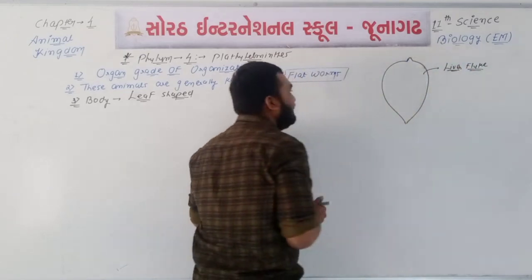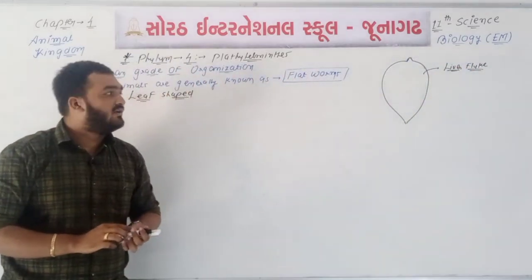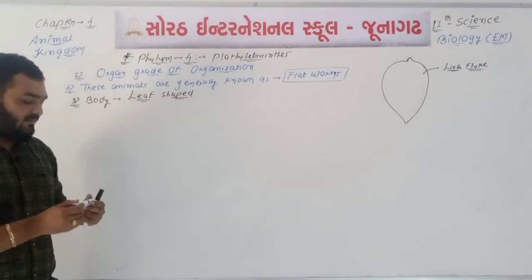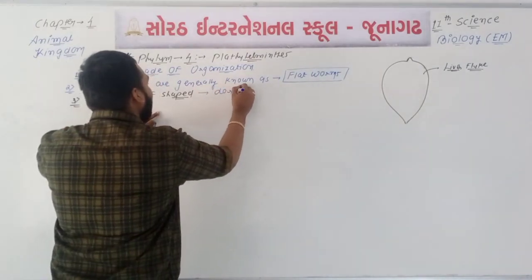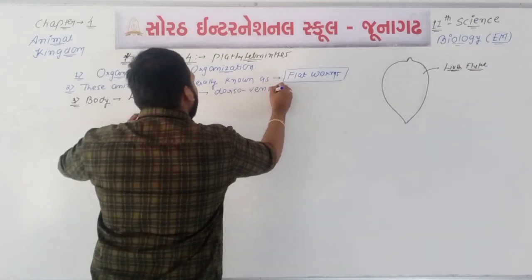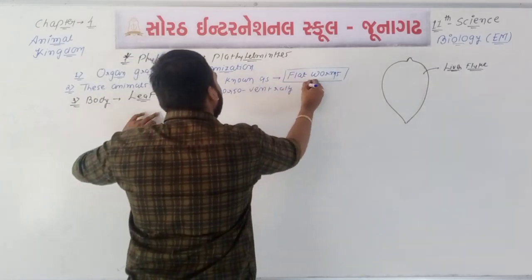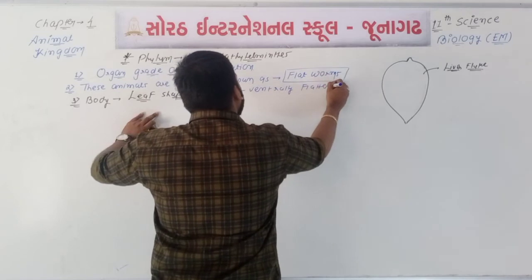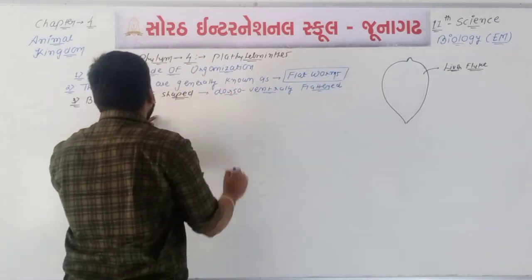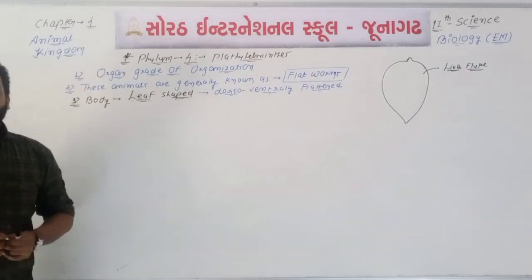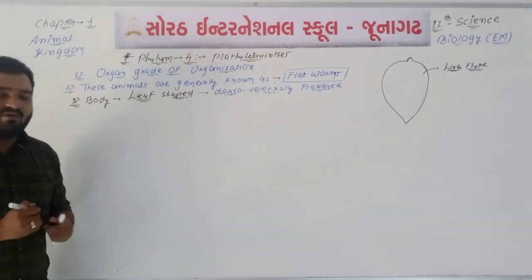It is the liver fluke. So you can say that the body is leaf shaped, which means the body is dorso-ventrally flattened. That's why we can say that the body is leaf shaped. So presence of what? Presence of a leaf shaped body. Okay, you will remember this.